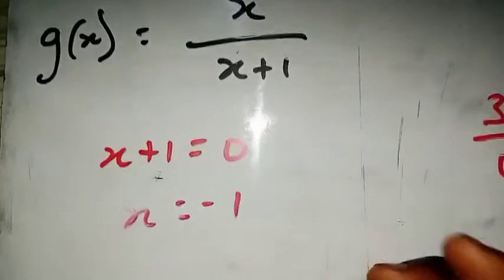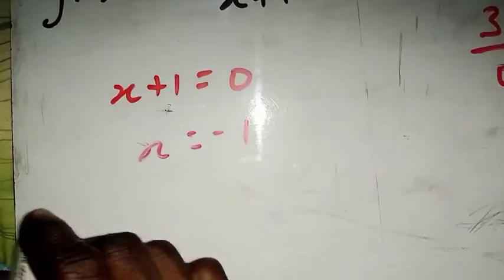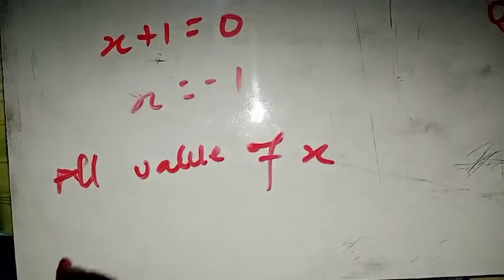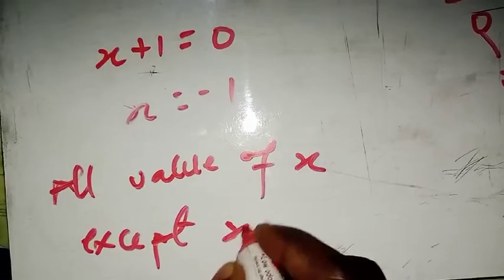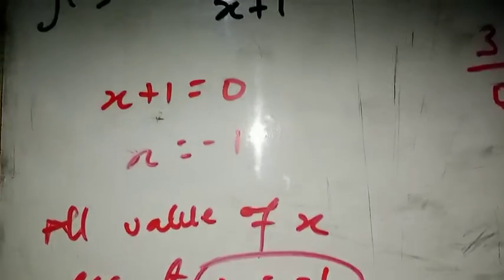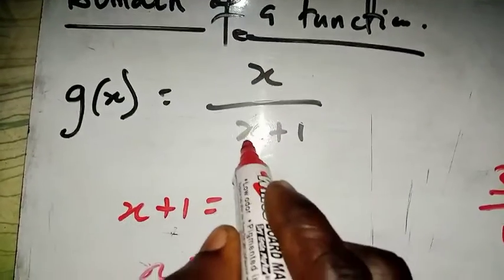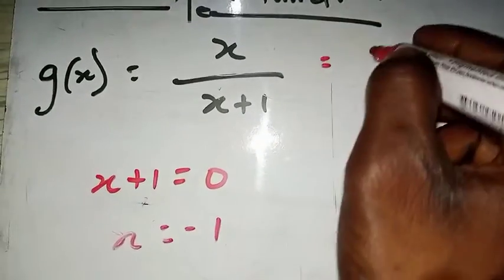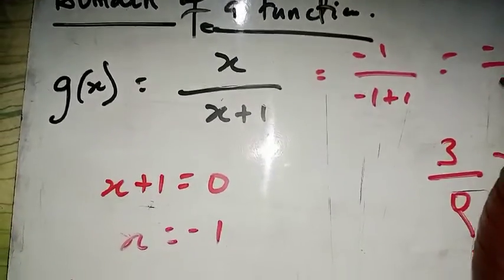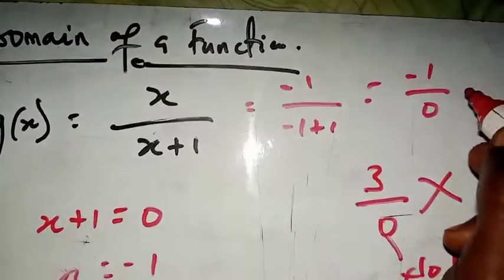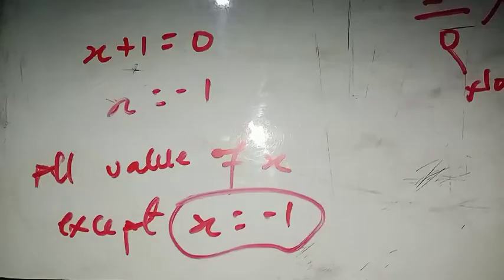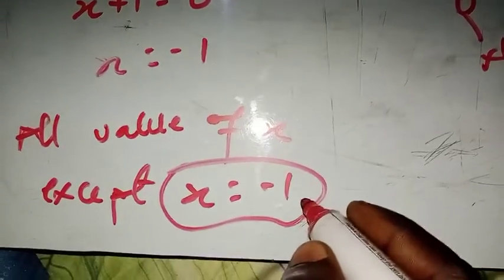So since x is equal to -1, this -1 will make the denominator equal to 0, right? So the domain of the function here is all values of x except x equal to -1. The reason is that once you replace the x by -1 in this function, the denominator is going to be 0. Let's have a look at that. Wherever you see the x, you replace it with -1. So -1 divided by -1 plus 1 is equal to -1 divided by 0, right? Which is not possible in mathematics. So we say that the domain of this function is all values of x in the real numbers, except x equal to -1.